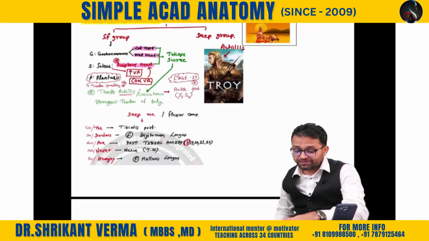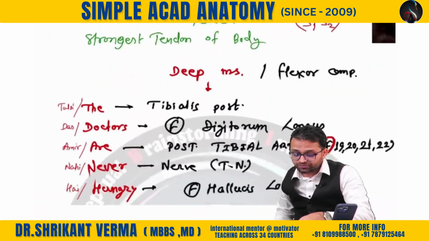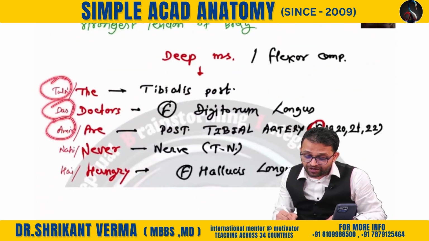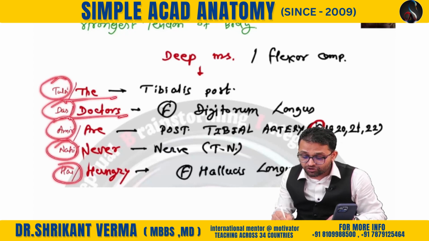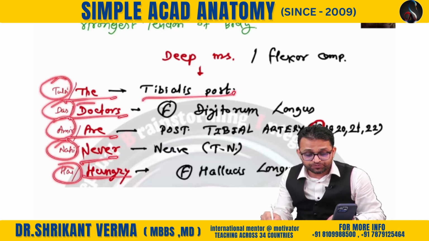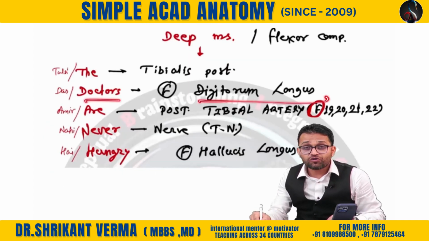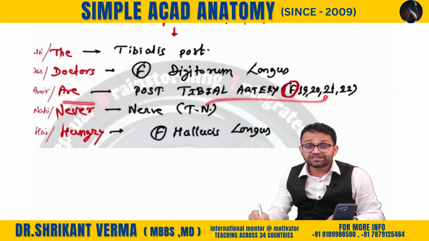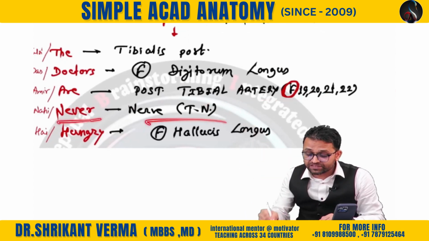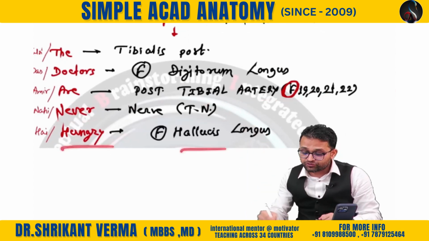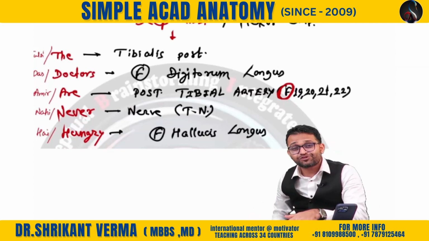Now the deep muscles. Deep muscles you can remember with the mnemonic. What is the mnemonic? Yes, Tulsi Das Amir nahi hai. Otherwise, the doctors are never hungry. T for tibialis posterior. Yes sir. D for digitorum longus. Yes sir. A for artery, which is the posterior tibial artery. Yes, nerve, which is the nerve of the posterior compartment, tibial nerve, and hallucis longus. So these are the muscles of the posterior compartment.